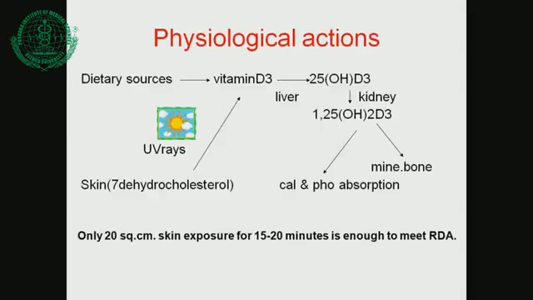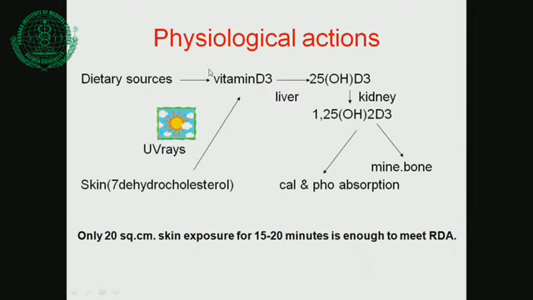Okay. Now everybody knows this chart. Everybody knows physiologically how vitamin D is formed. Now just see the dietary source. How will you get vitamin D? Directly we get vitamin D from the diet. But under the skin there is 7-dehydrocholesterol, or it is also called ergosterol. So this is converted into vitamin D by ultraviolet rays.